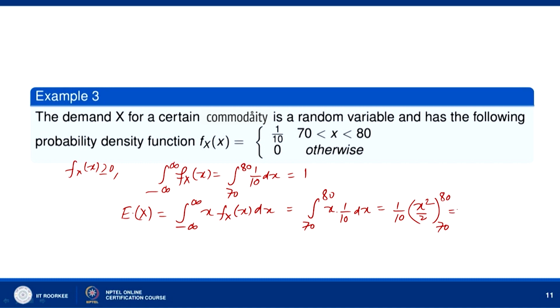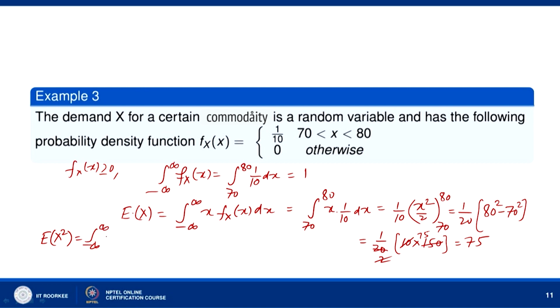So, this is 1/20 times (80² minus 70²). So, 80² minus 70² is (80 minus 70), that is 10, into (80 plus 70), that is 150. So, we have 75. Okay, so expectation is 75.